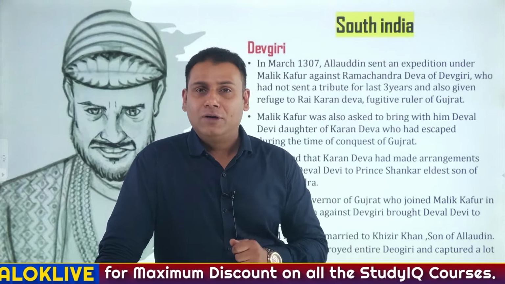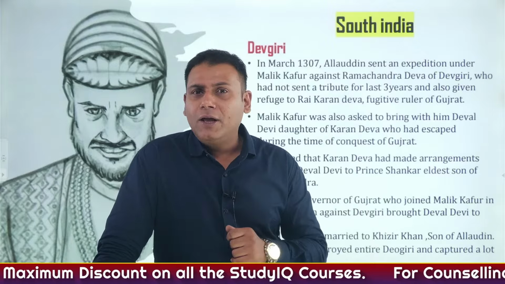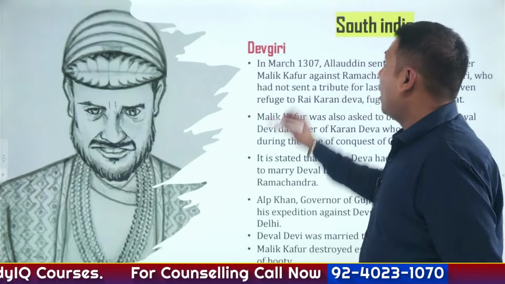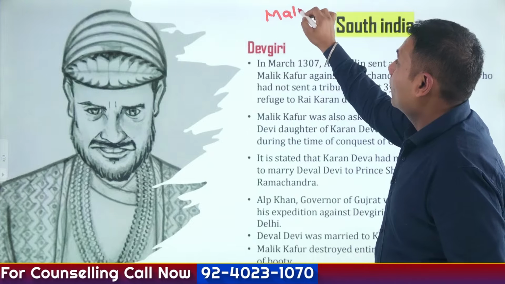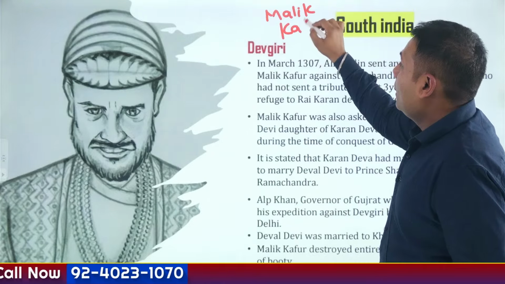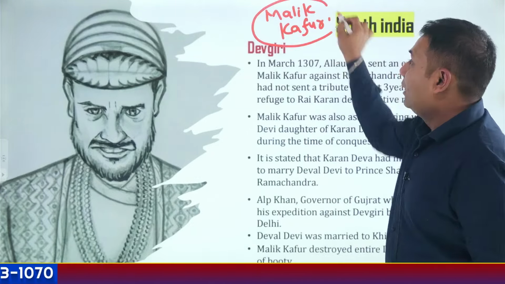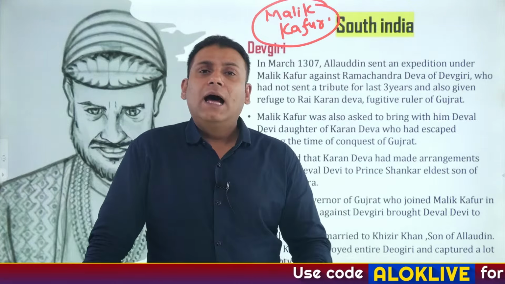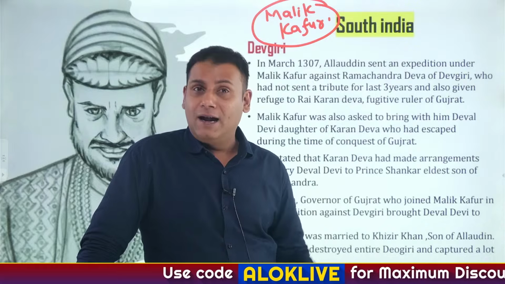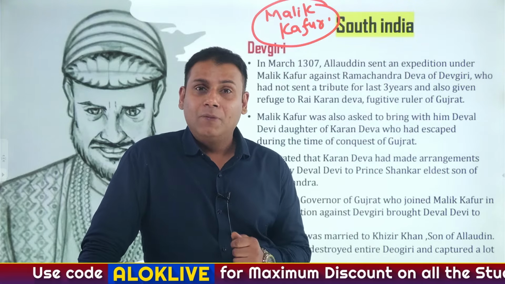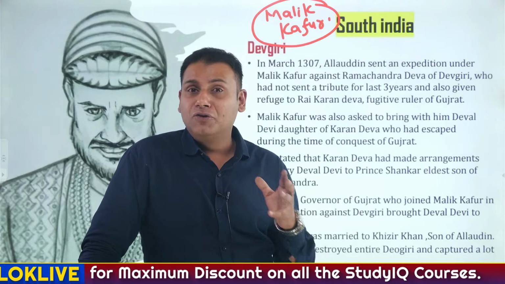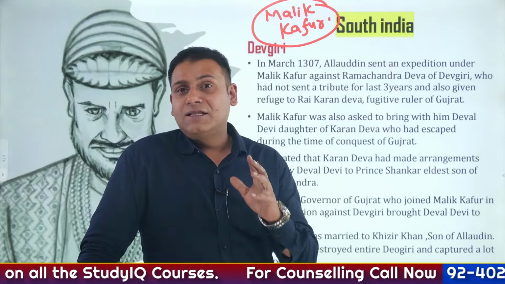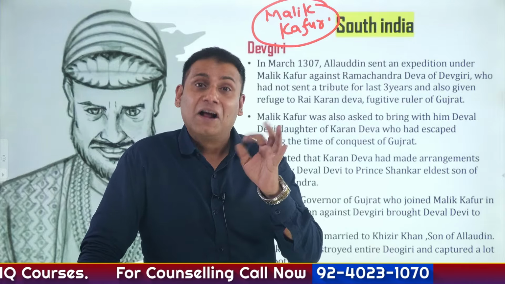Specifically speaking, what were the South Indian expeditions of Alauddin Khilji and who had led them? Let's understand about this. Alauddin Khilji had an able military commander whose name was Malik Kafur. It is said that he was purchased, as I have discussed, when Nusrat Khan and Ulugh Khan led an expedition to the region of Gujarat. From a local Qazi, they purchased a slave.